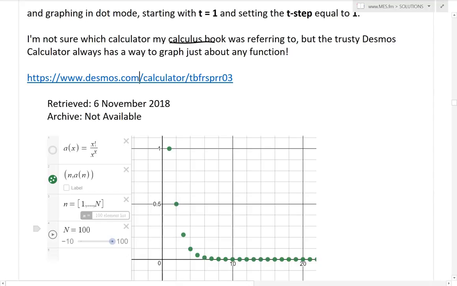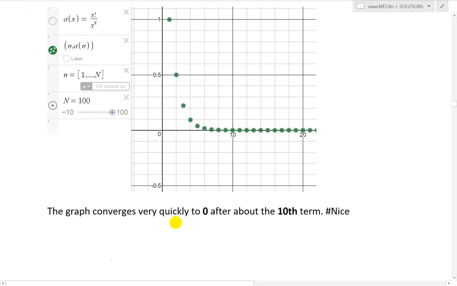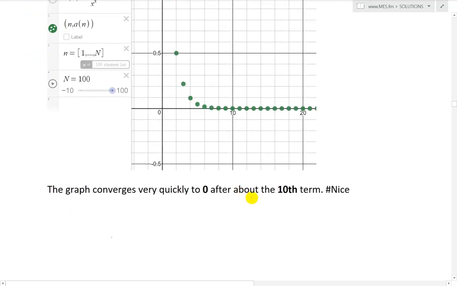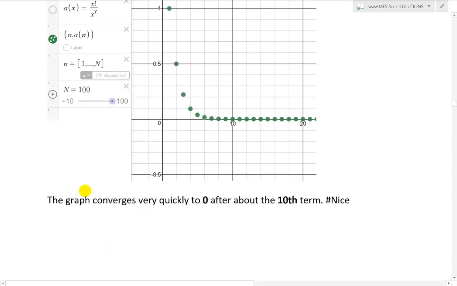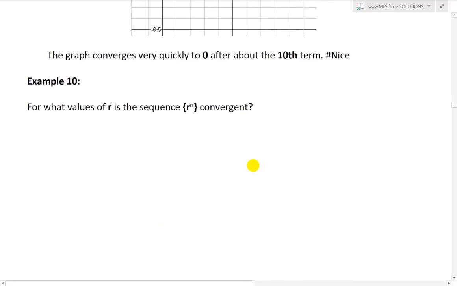Play around with that calculator. Very fascinating stuff. So yes, the graph converges very quickly to 0 after about the 10th term from here. Hashtag nice. Alright, so now let's look at another example.